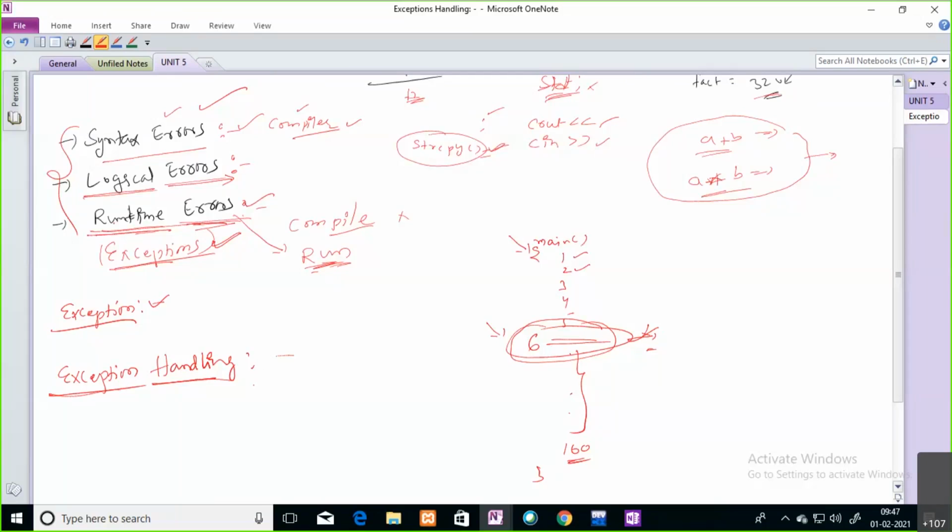I will show the syntax error once, and the logical error, and also these runtime errors, how they occur in your program and how the program is going to stop in the middle of execution. Just see one simple example.